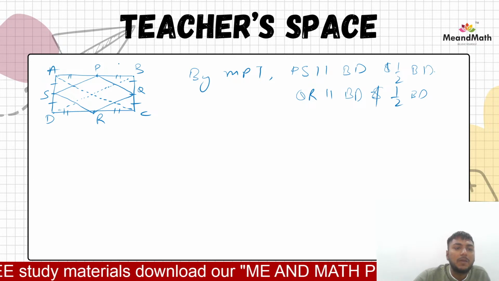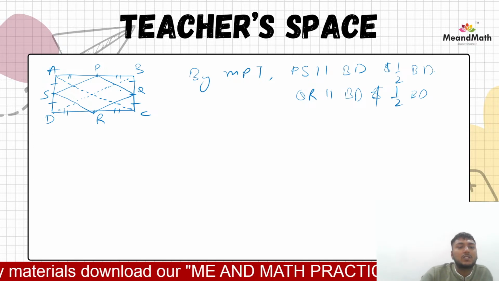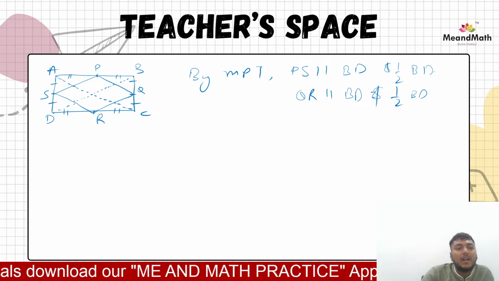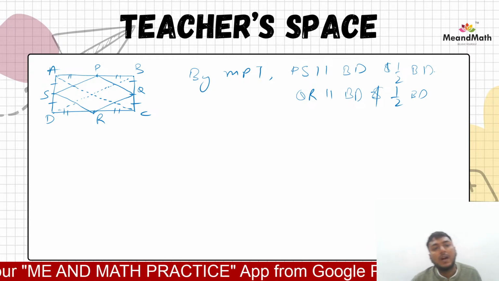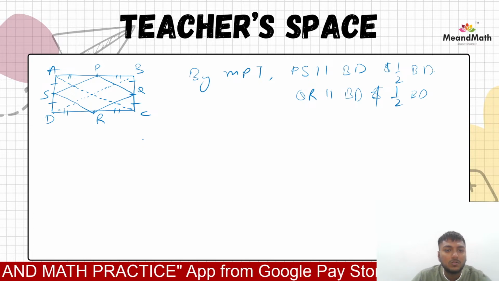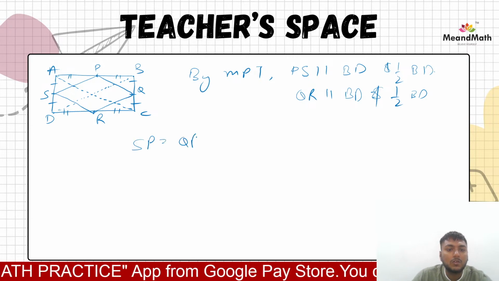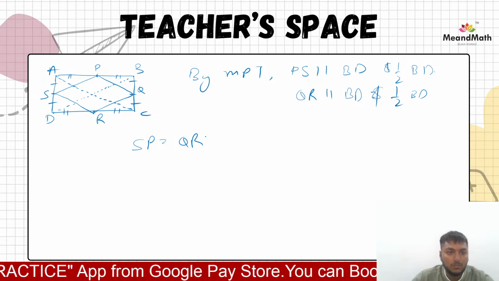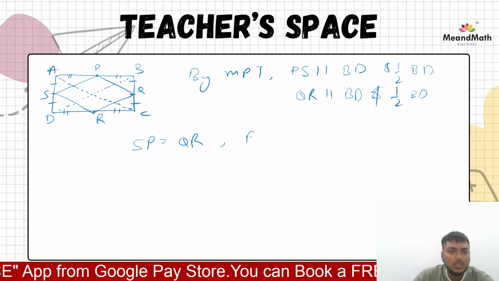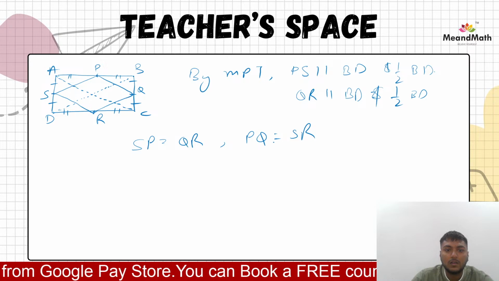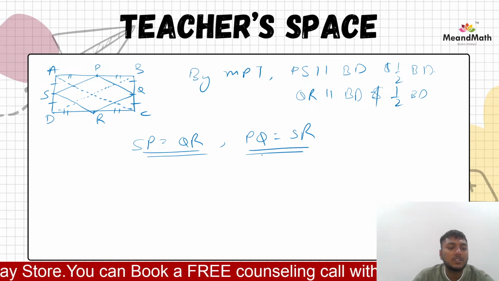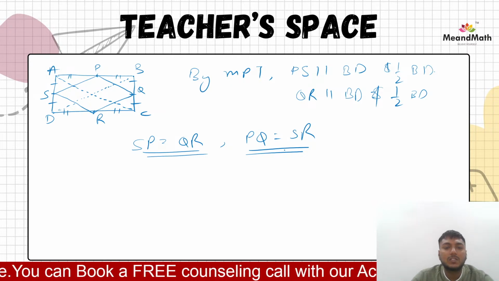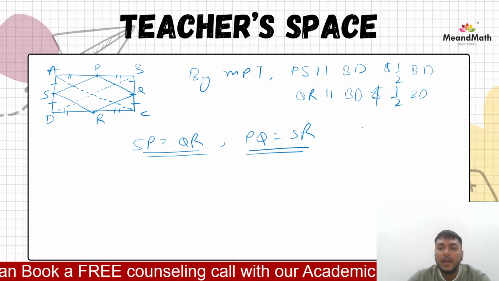So we can say that PS and QR are equal. In that way, PQ and SR will also be equal. Yes or no? So we can say SP is equal to QR, and we can also say that PQ is equal to SR. We have already proved that these opposite sides are equal, and parallel also.